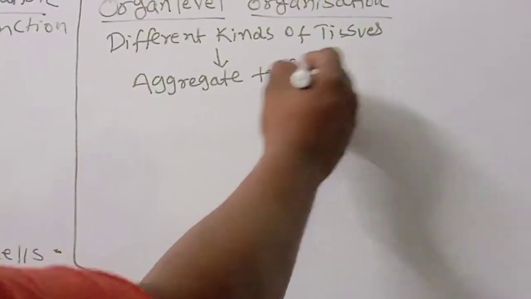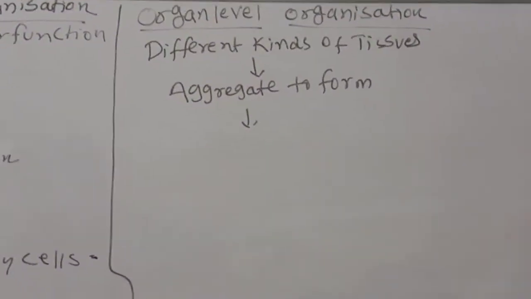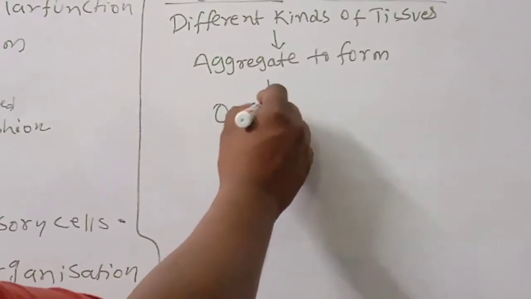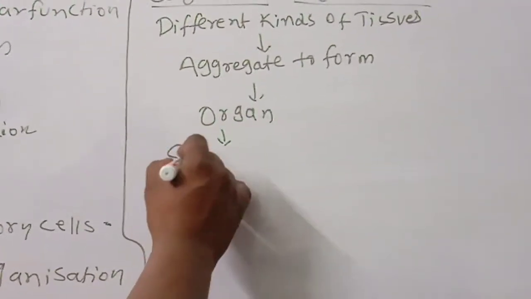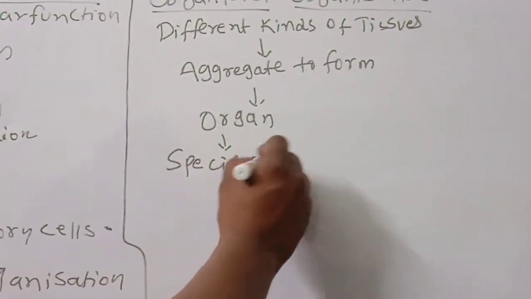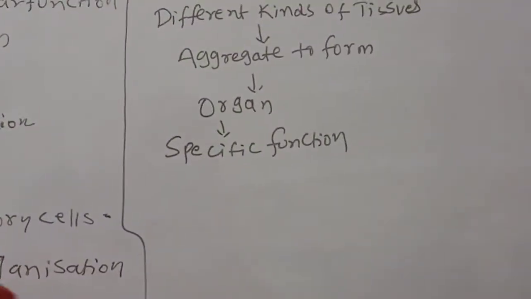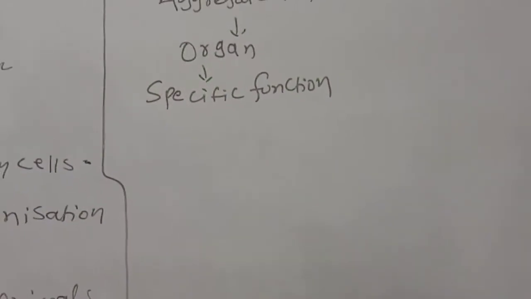You know very well, tissues aggregate to form an organ, and this organ will perform a specific function. This is very important.